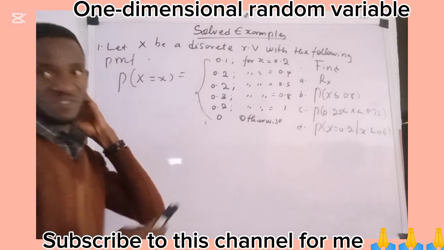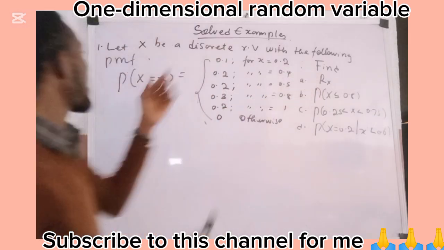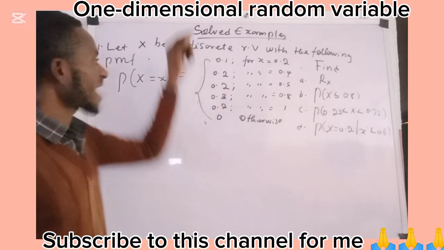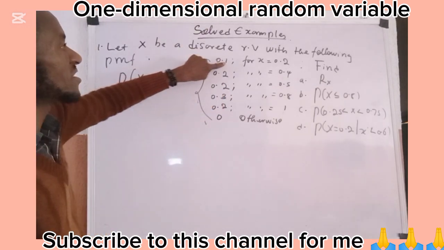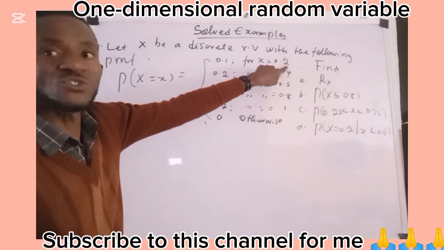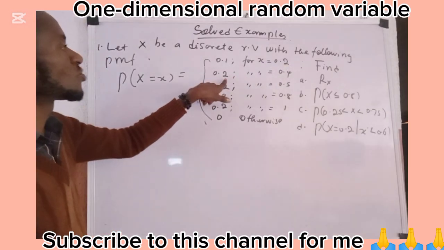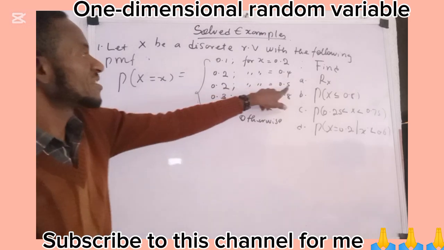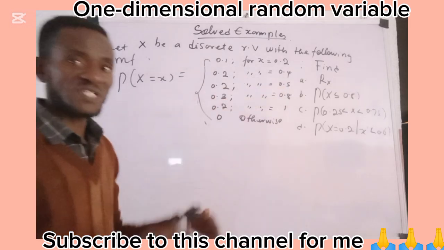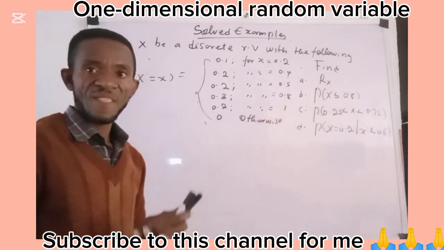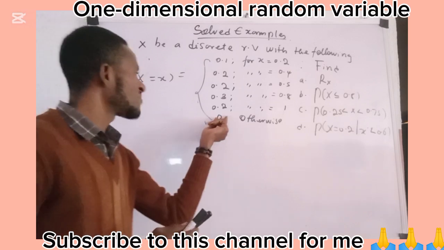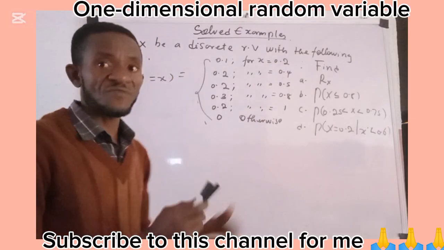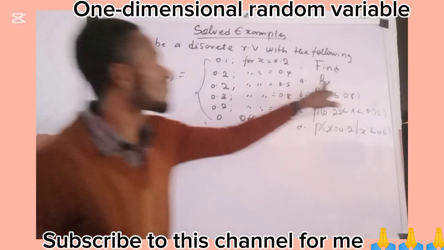Okay. First, they define the probability mass function as this. The probability is 0.1 if the value of x is 0.2. The probability is 0.2 if x is 0.4. The probability is 0.2 if x is 0.5, down the line, up to 1. And they say that the probability becomes 0 if it doesn't fall in any of these values of x. They ask us to find the range of x.